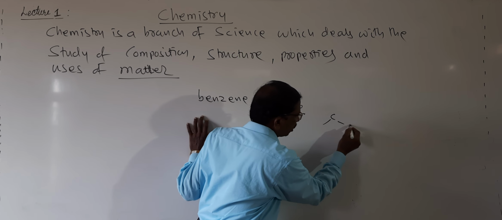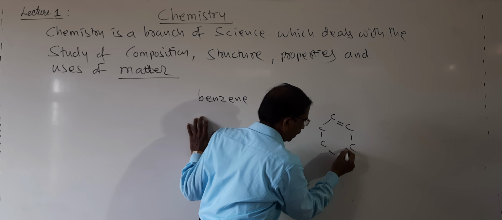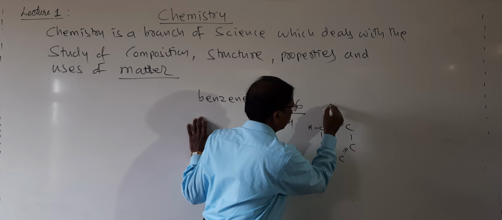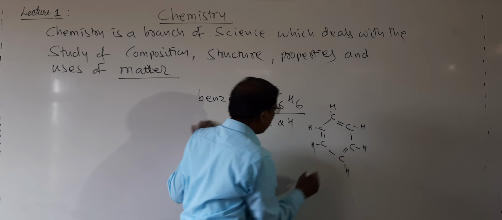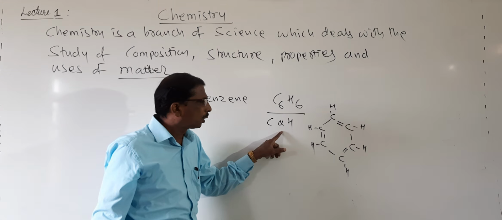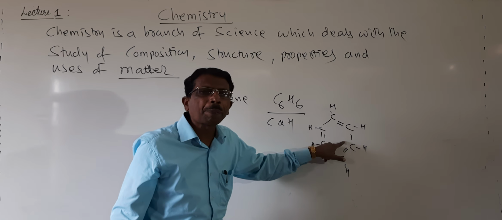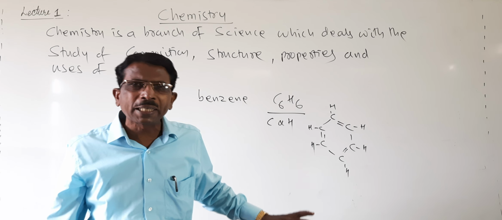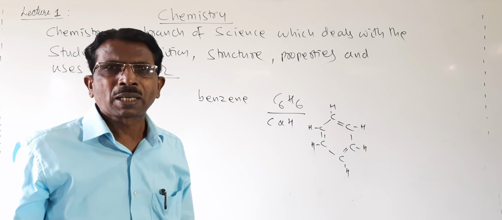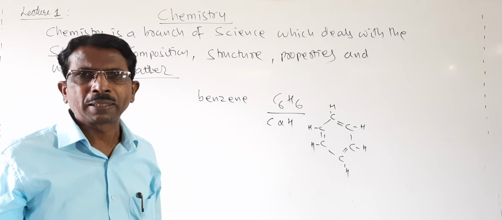Benzene has a structure like this. Look here: composition, pramana, then structure of benzene, and its properties and its uses. It is the complete history of a matter. It is called chemistry.